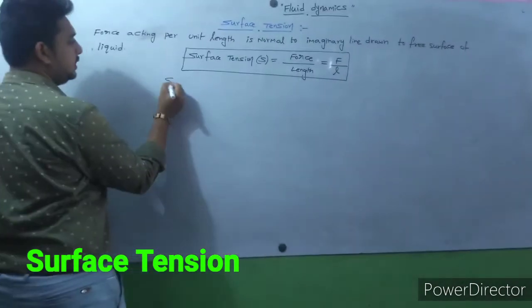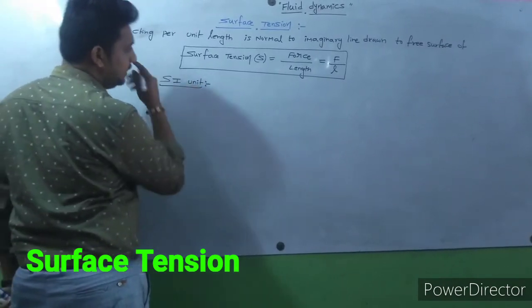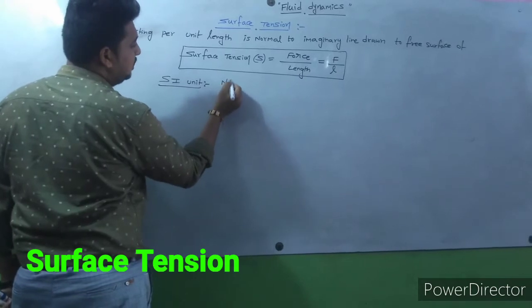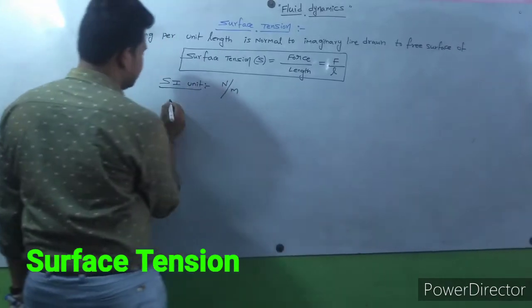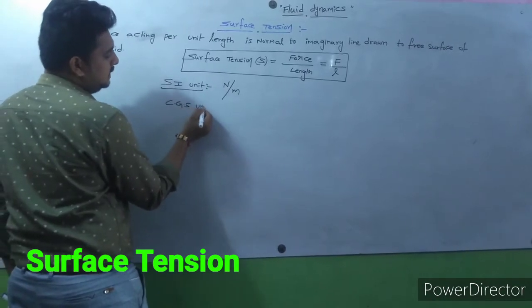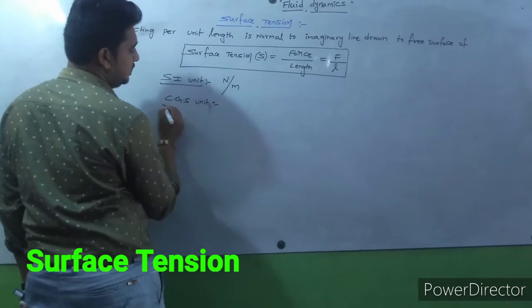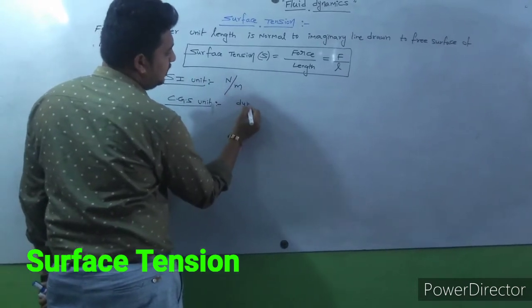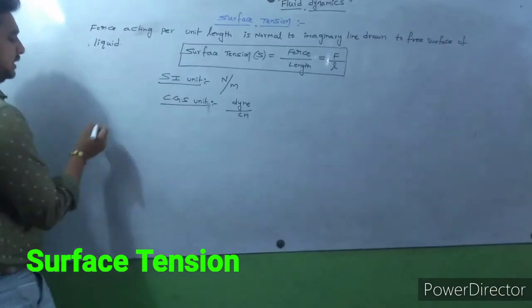Unit: the SI unit is Newton per meter. CGS unit: dyne per centimeter.